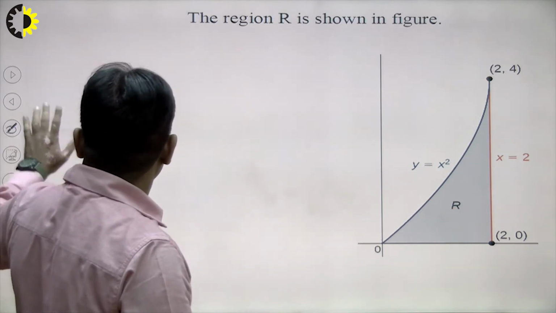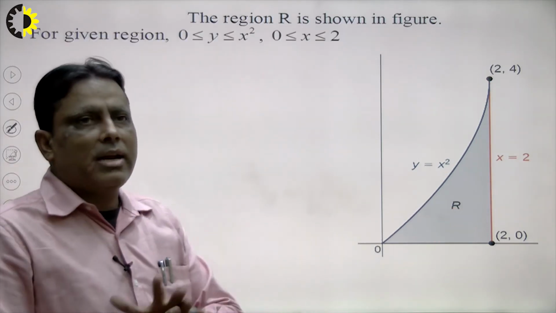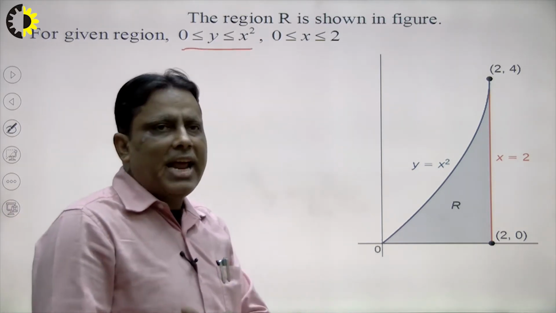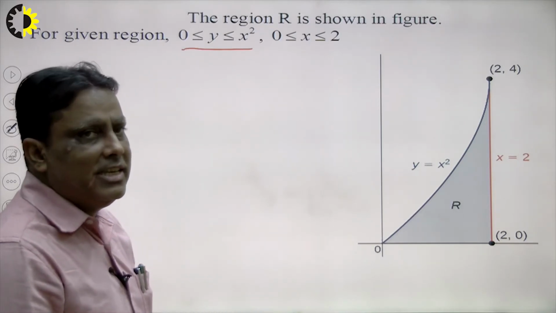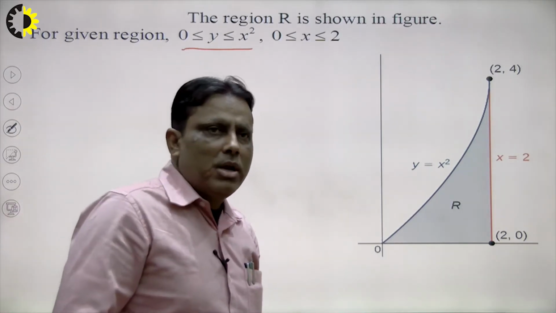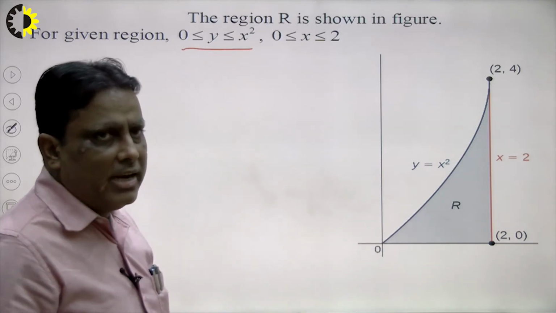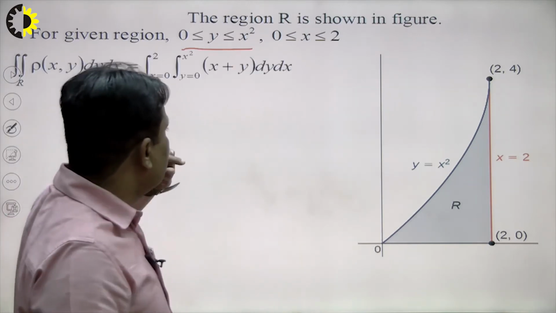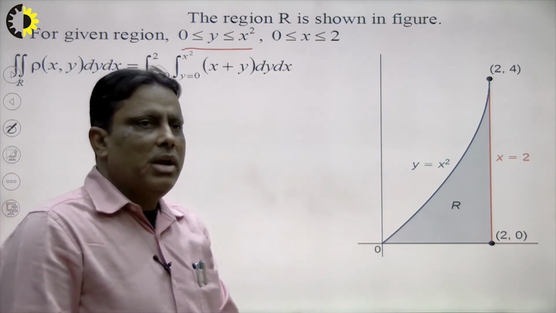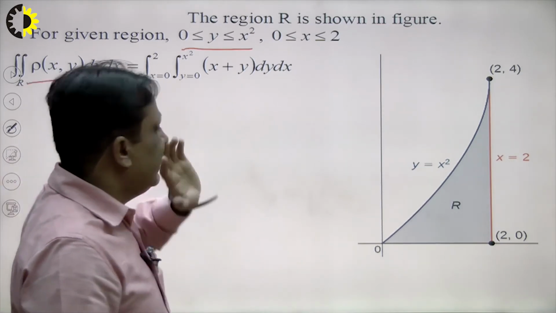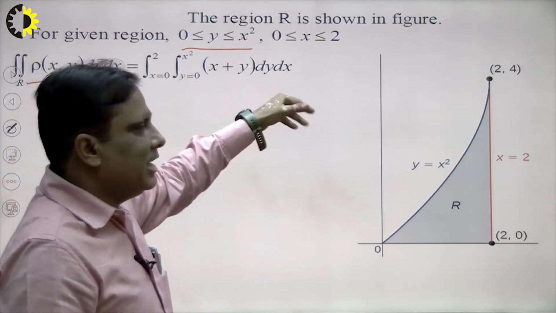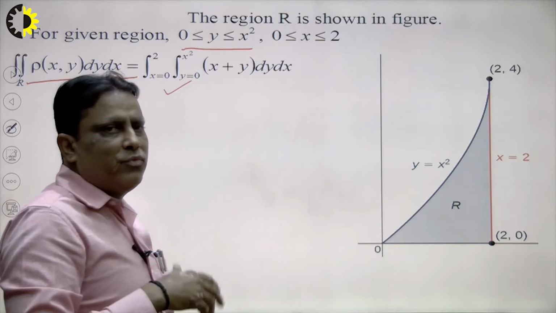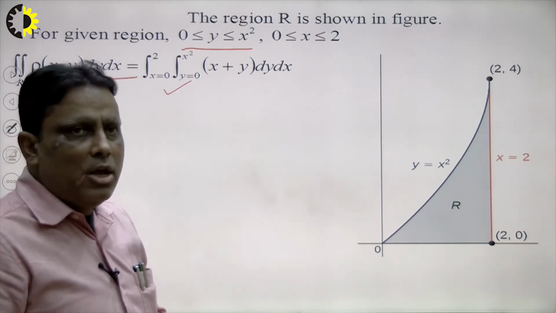So first of all we see the limits very carefully and draw the diagram here. This is the limit of y. That means we consider an elementary strip parallel to the y axis in this region, and the limit of x will be 0 to 2. In the previous lectures I explained how to change the order of integration and how to take the limits. Suppose I want to calculate first the double integral of rho dy dx, where rho is equal to x plus y. Then how do we calculate the limits? The limit of y is 0 to x square. That means first we integrate with respect to y here. So what will be the conclusion?